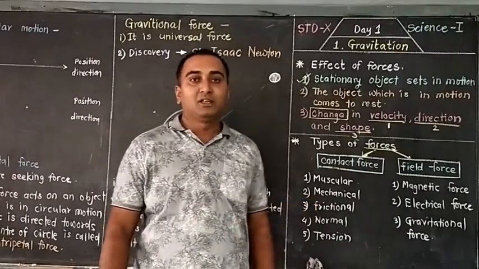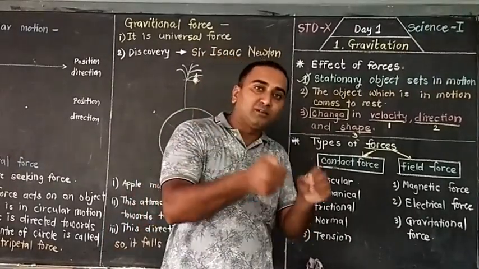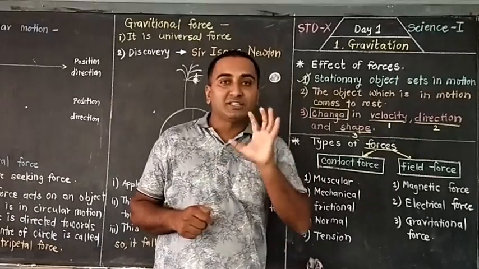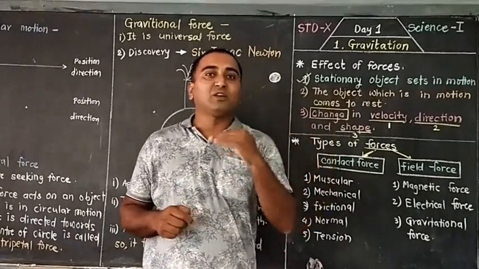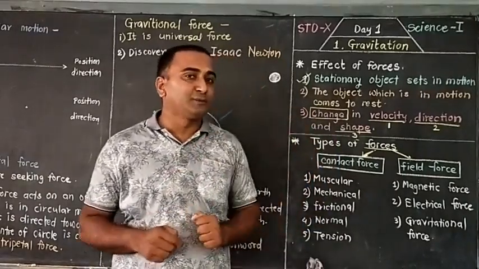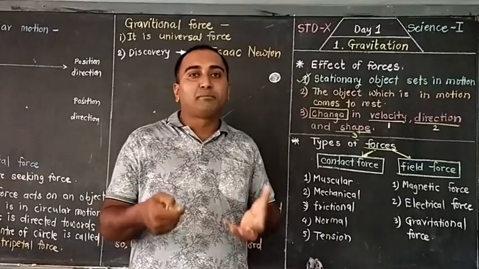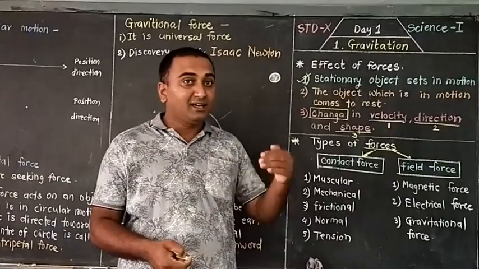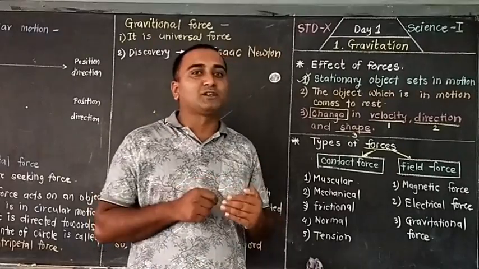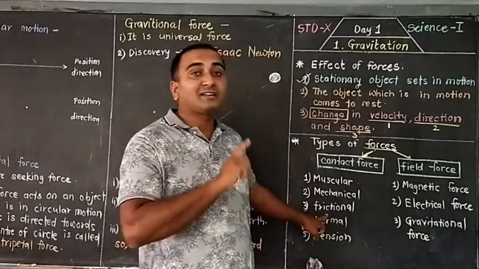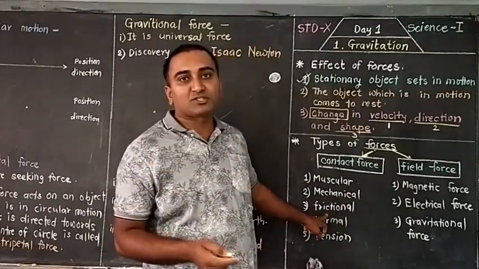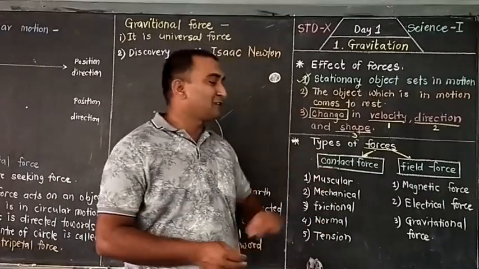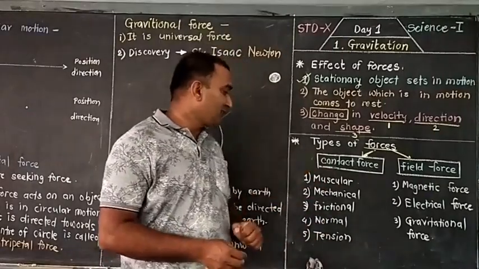Friction force. For an object which is in motion, if you want to change the velocity, you have to apply an opposite force. You apply the brakes to the cycle in the opposite direction of motion. And if there is no direct contact, then friction force will not be there. So friction force is also an example of contact force.